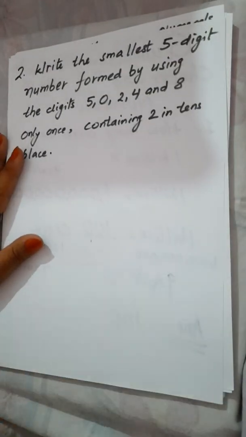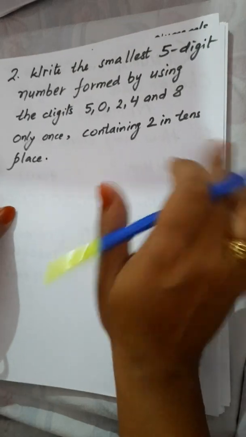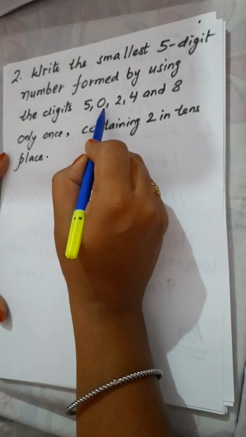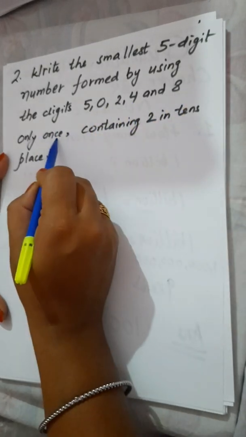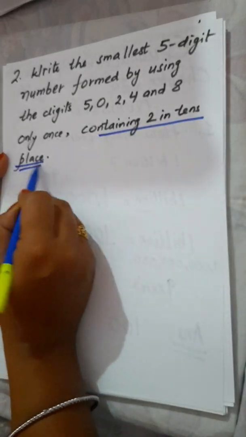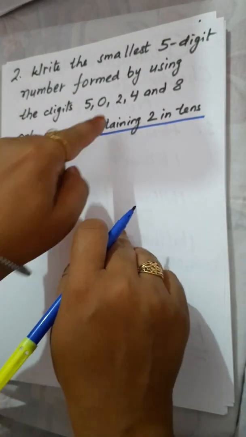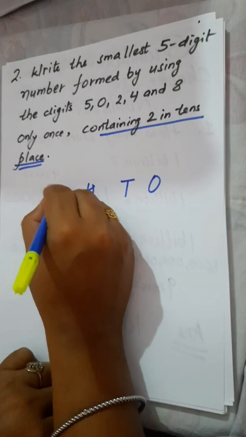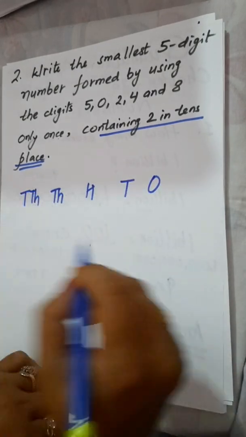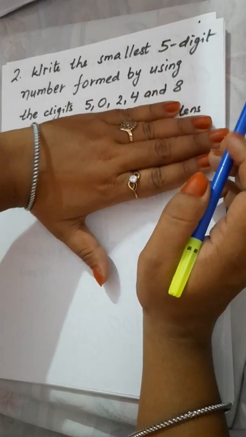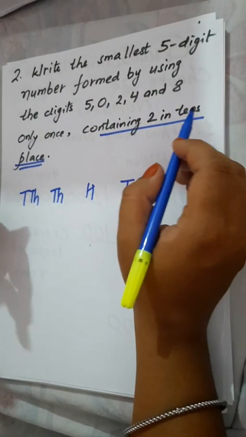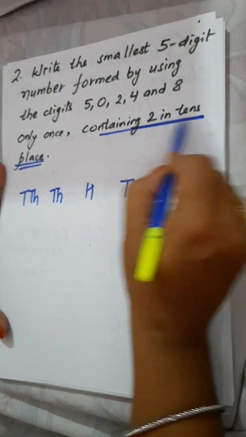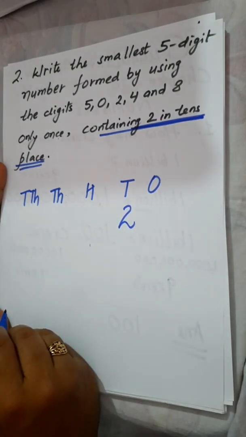Next we have question number 2. Question number 2 is: write the smallest 5-digit number formed by using the digits 5, 0, 2, 4 and 8 only once, containing 2 in the tens place. Means if you are writing the smallest number, that 2 will be on tens place. As we know, we have ones, tens, 100, 1000, 10,000. If this condition is not given to you, that containing 2 in the tens place, we will start from the smallest digit, that is 2. But here it is given that 2 is in its tens place, so I have to write 2 over here.